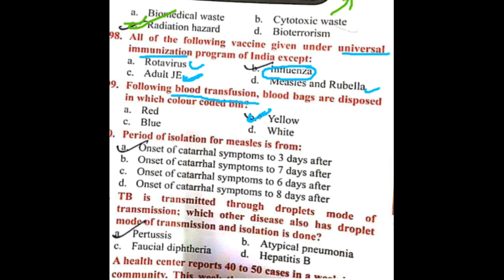The next question. Period of isolation for measles is from. This you should know by heart. It is from onset of the disease to 3 days after onset of rash. So period of isolation for measles is from onset of catarrhal symptoms to 3 days after onset of rash.